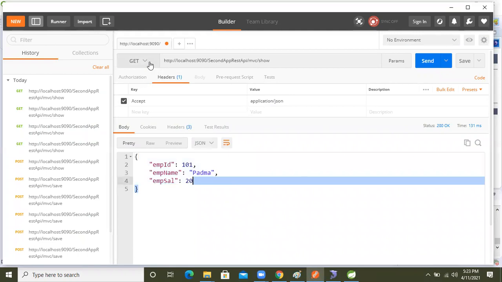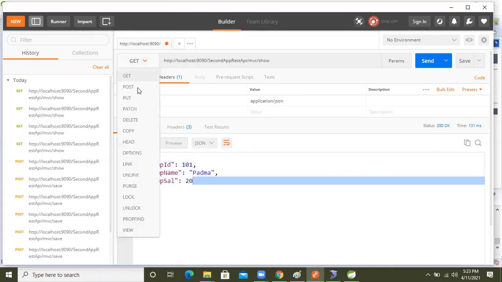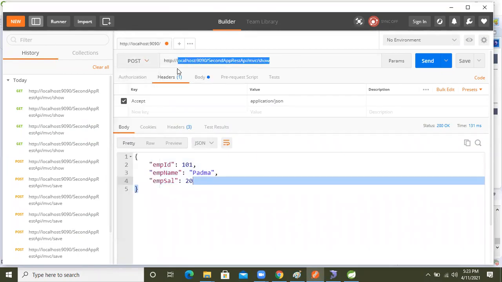Inside Postman, we are making a POST request, right? Select that one.